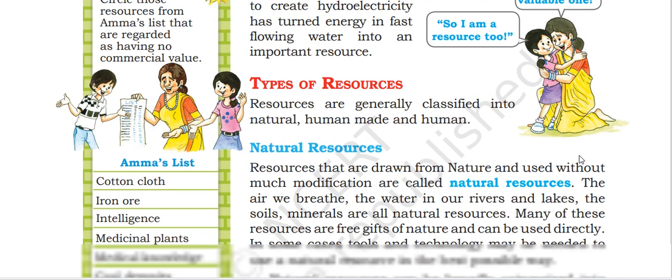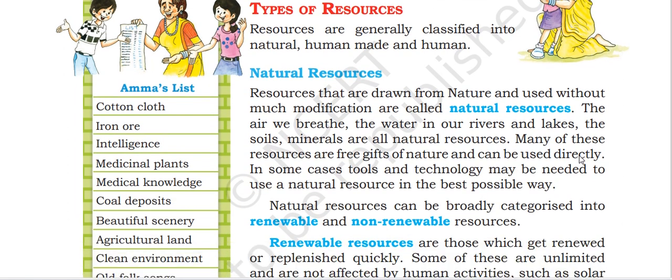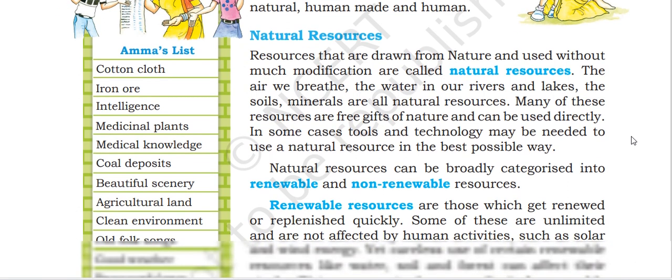Resources are generally classified into natural, human-made, and human resources. Resources that are drawn from nature and used without much modification are called natural resources. The air we breathe, the water in our rivers and lakes, the soil, the minerals are all natural resources. Many of these resources are a free gift from nature and can be used directly. In some cases, tools and technology may be needed to use natural resources in the best possible way.